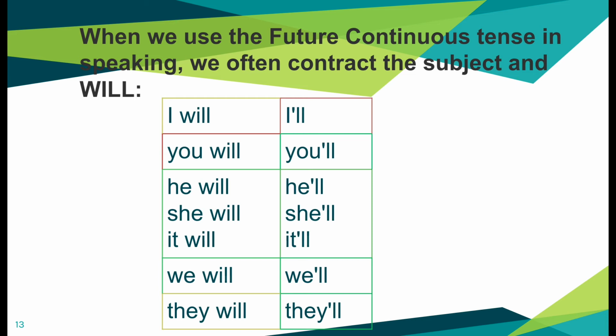When we use the future continuous tense in speaking, we often contract the subject and the modal verb will. I will becomes I'll. You will becomes you'll. He will becomes he'll. She will becomes she'll. It will becomes it'll. We will becomes we'll. They will becomes they'll.